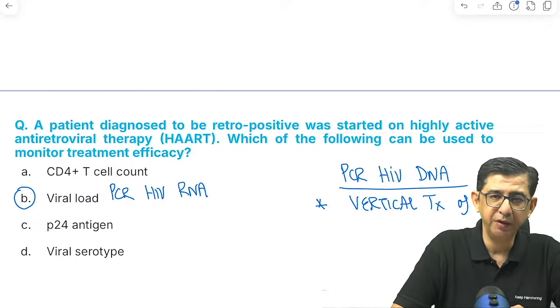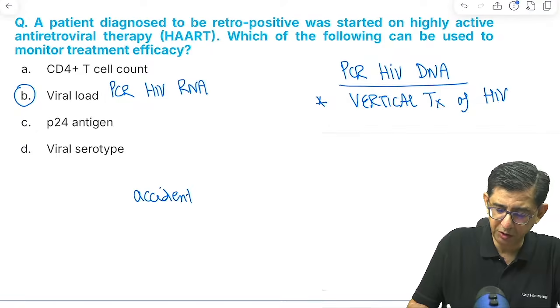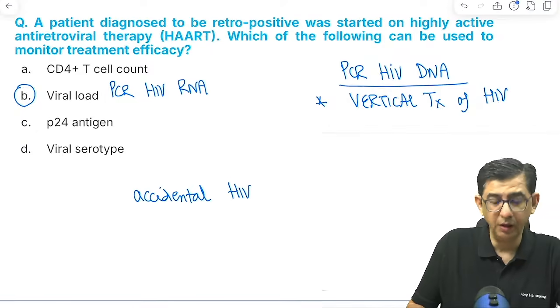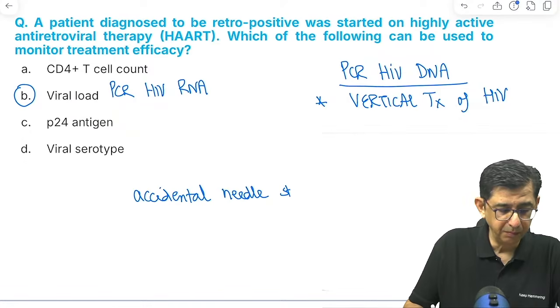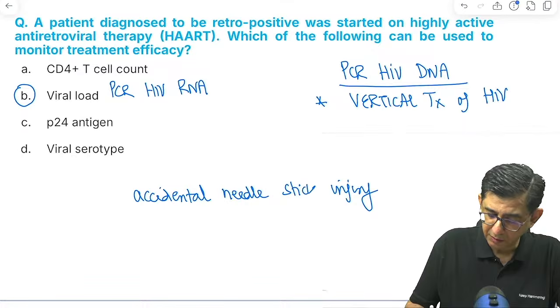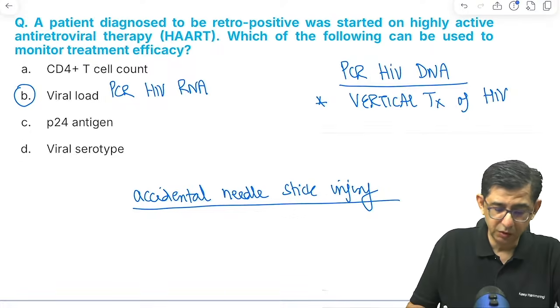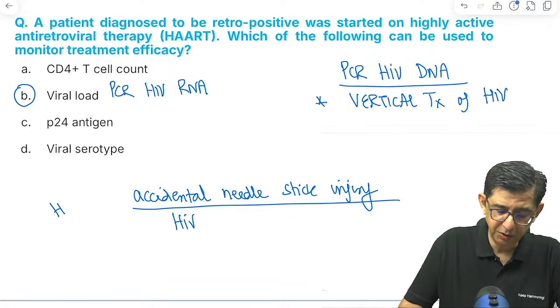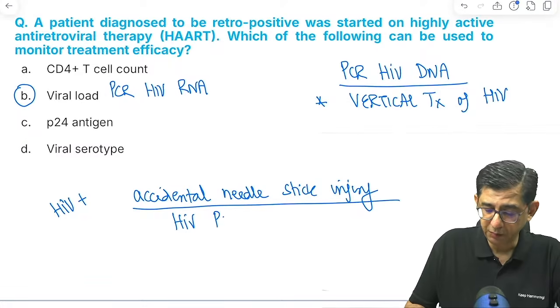One more question. If a doctor or nurse will get an accidental needle stick injury, then what is the test that should be done in this patient for early detection? Accidental needle stick injury. What is the first test to be done in a doctor? Yeah, then it is obviously CD4 count, no? That would let you know regarding how the patient will progress. Accidental needle stick injury, and he says what is the test to be done in the patient. Sir, accidental needle stick injury with a HIV positive patient, the first thing that I would like to do is a HIV PCR. HIV PCR RNA.